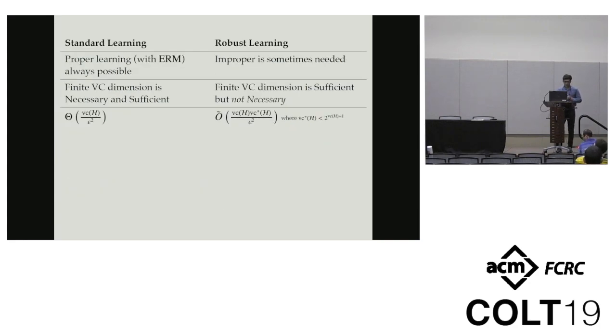So let's compare standard learning and robust learning. In standard learning, we know that proper learning, in particular with ERM, is always possible. But in case of robust learning, we show in our work that sometimes we need to do improper learning.